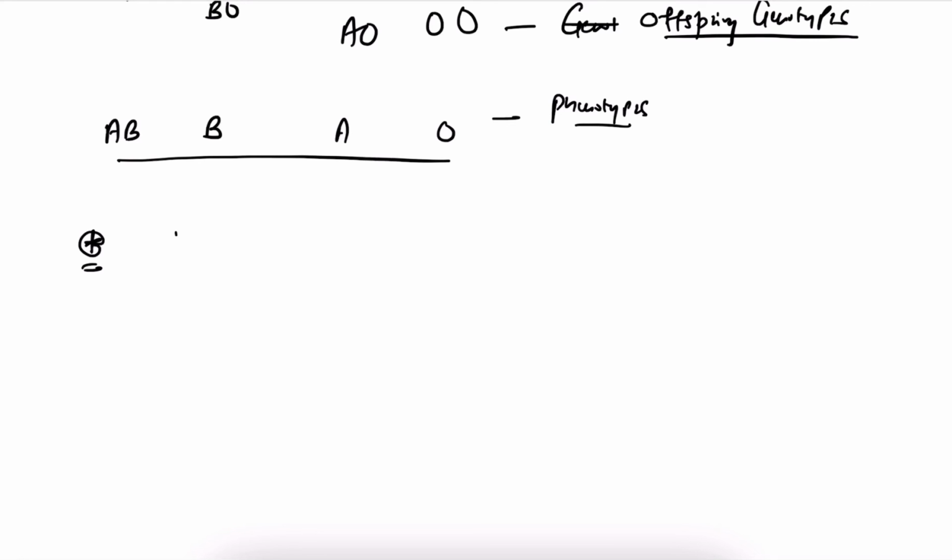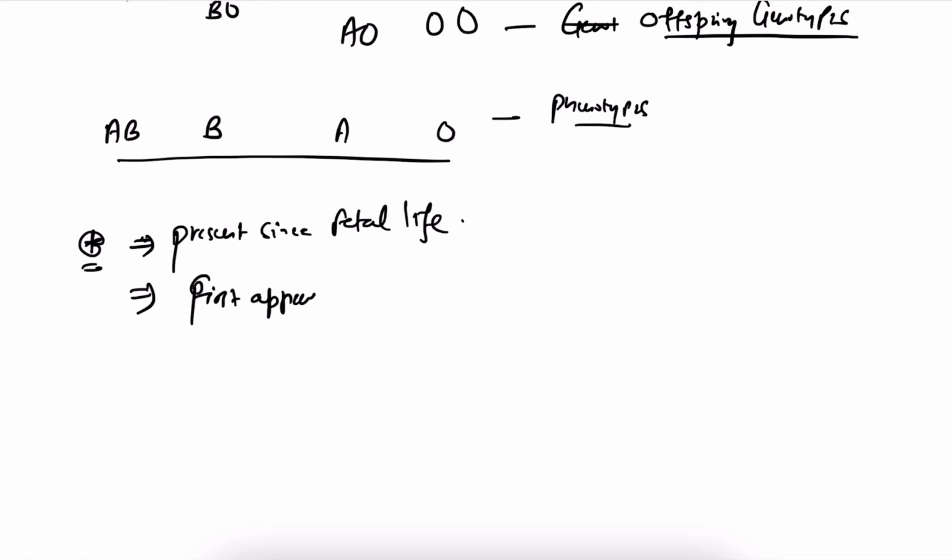So they are present since fetal life. They first appear at the 6th week of intrauterine life. These are the statements which we should remember.